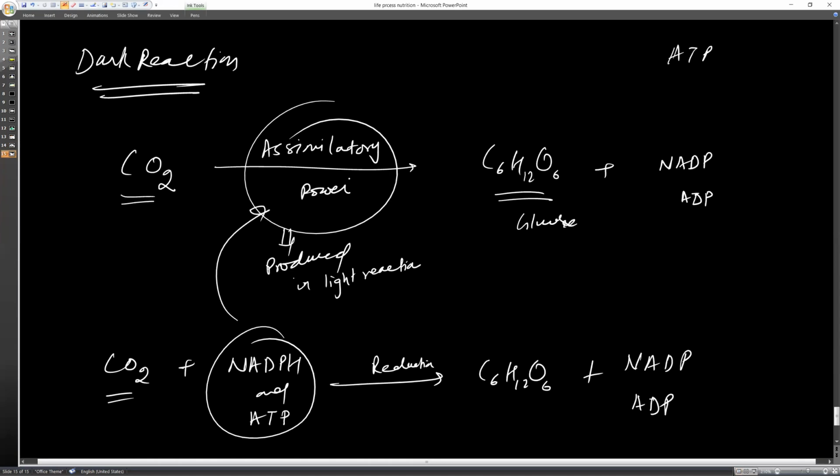So the assimilatory power, meaning ATP and NADPH, which is produced in the light reaction, helps in the conversion of carbon dioxide to glucose in the dark reaction. This process takes place in the stroma of the chloroplast. This is what takes place in the dark reaction.